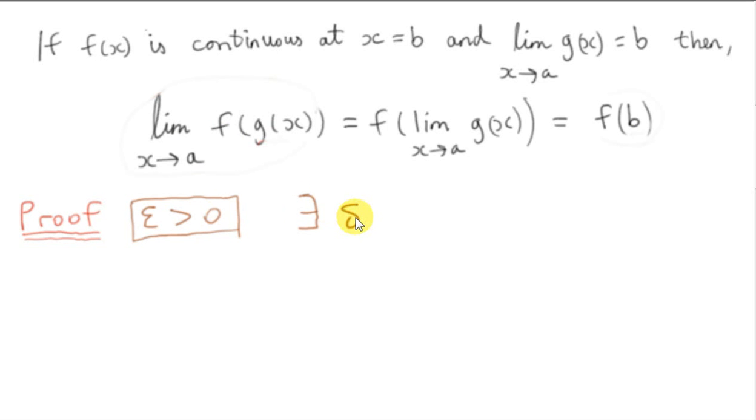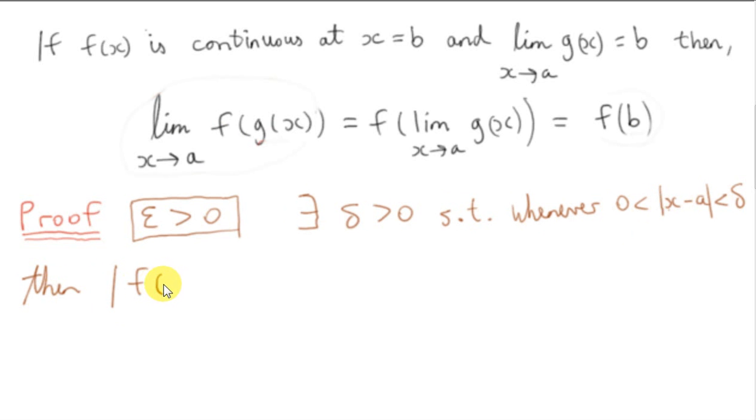So we have to prove that there exists a delta greater than 0, such that whenever x is within a distance delta of a, but x is not equal to a, in other words 0 is less than the magnitude of x minus a is less than delta, then the distance of f of g of x to f of b is less than the epsilon that we chose from the outset. So this is what we want to prove. We choose our epsilon, we want to prove that we can get a delta.